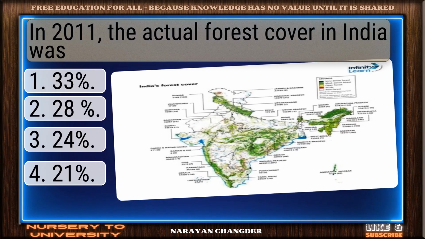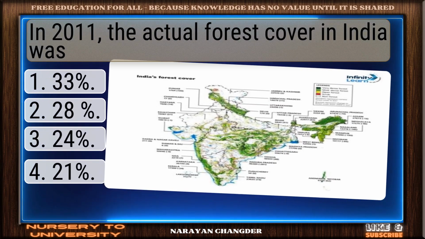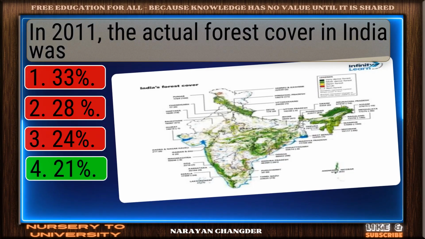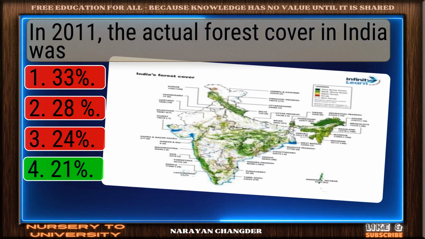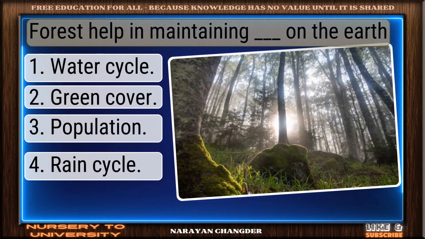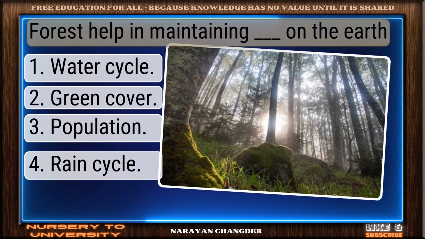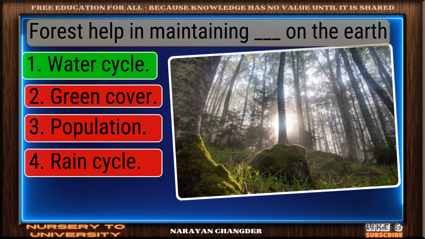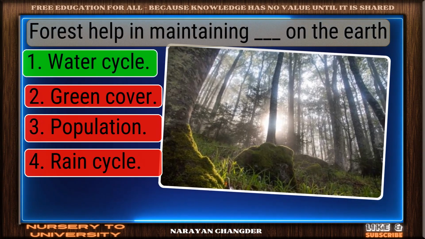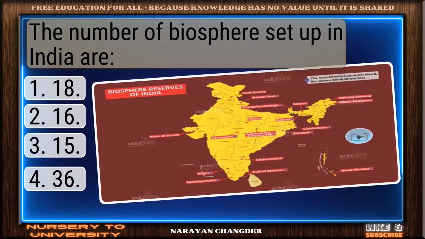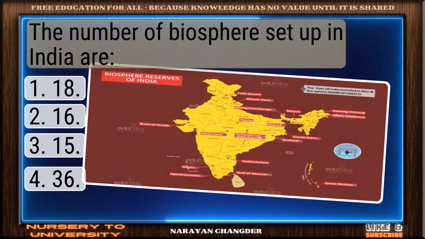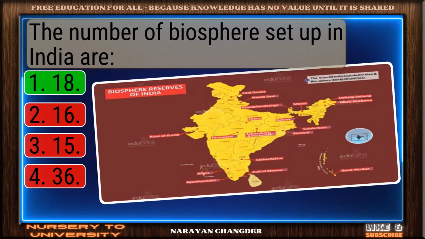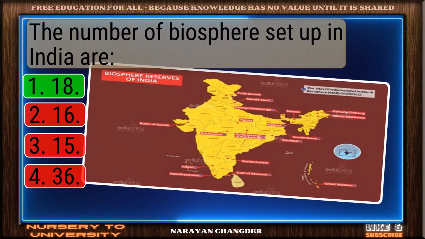Question number 220. In 2011, the actual forest cover in India was? Exactly. 21% makes sense and it is right choice. Question number 221. Forests help in maintaining dash on the earth. Perfect. Water cycle is the correct choice. Question number 222. The number of biospheres set up in India are... Nicely done. 18 is a solid answer.